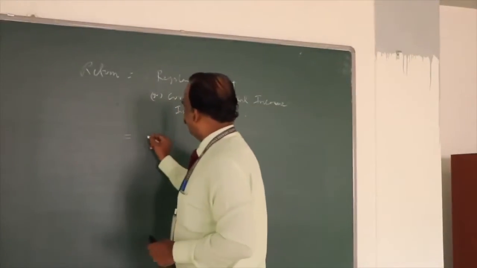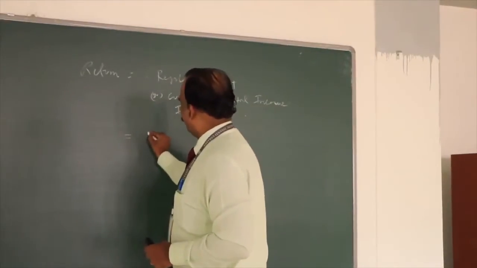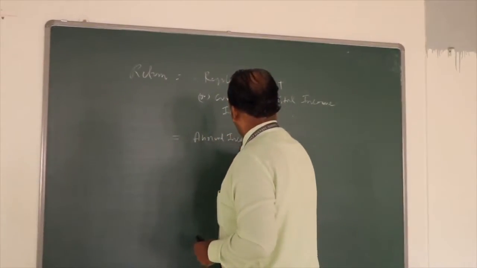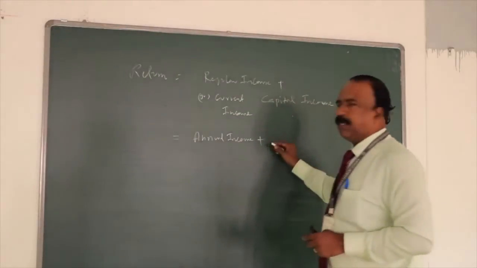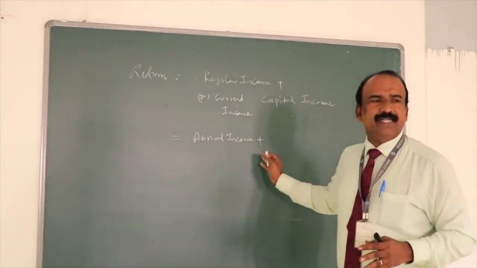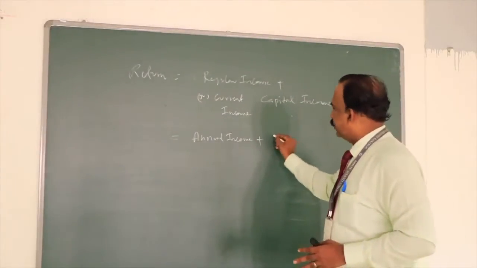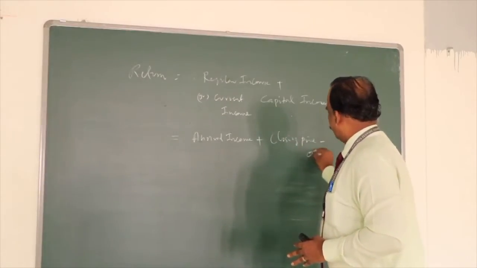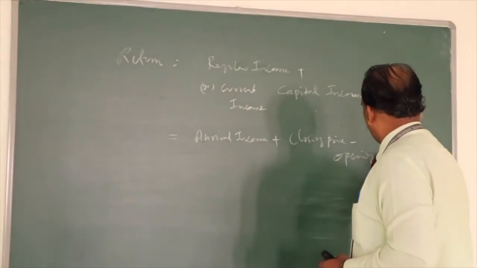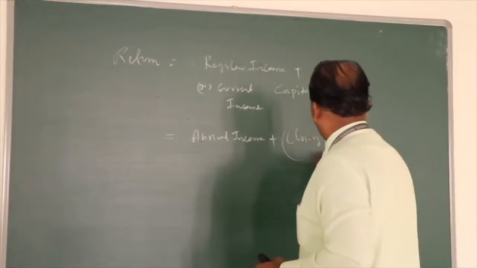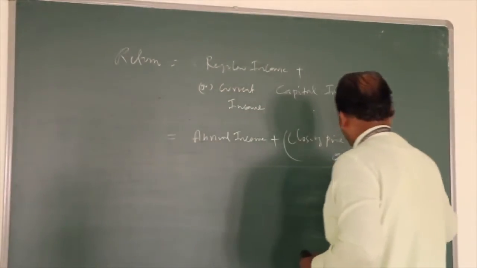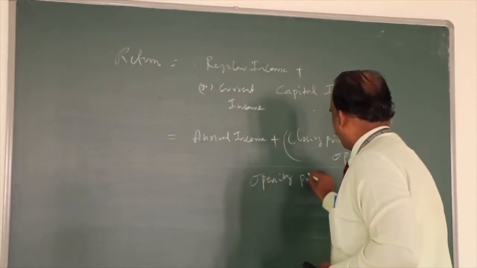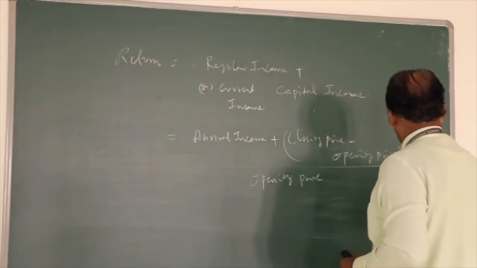So calculate the annual income, that is your regular income, plus the price change. The price change, what we meant is the capital income, that is closing price minus opening price, the whole divided by opening price, into 100.